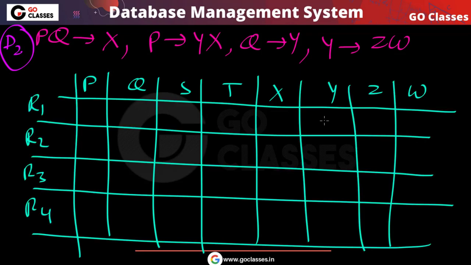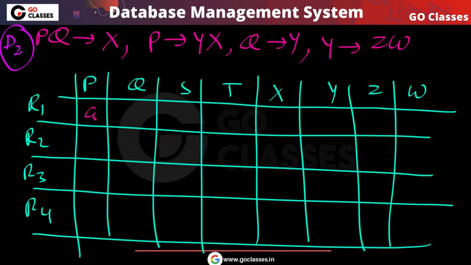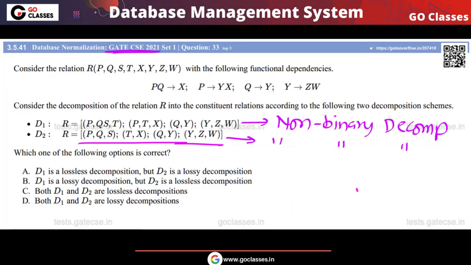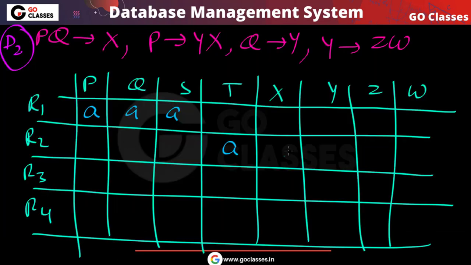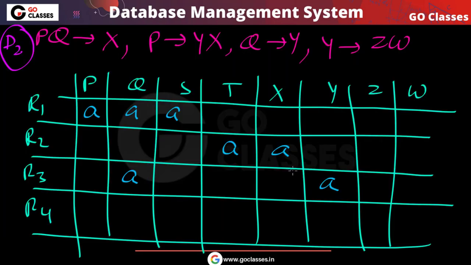Columns will correspond to the attributes and rows will correspond to the sub relations. We have a total of 4 sub relations, and you can notice in R1 we have PQS, so we will make entries here for PQS. Here we will make entries for TX, and for QY, and finally for YZW. So this is the table we got. This is the initial setup.